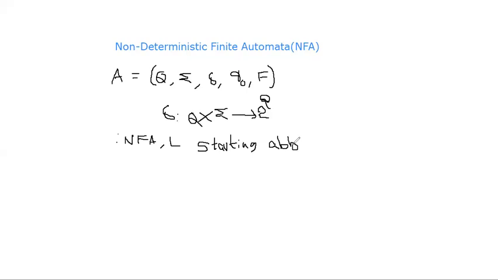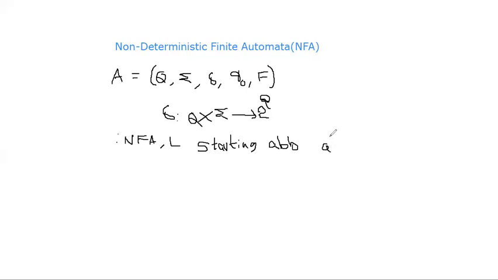Constructing an NFA is very simple compared to a DFA, because in DFA we need to show the transitions for all symbols from each and every state, but here there is no need to show that. We can construct the transition diagram of an NFA in a very simple way. How many symbols are there in this question? If you treat it as Σ, then starting with means the ending is not specified.